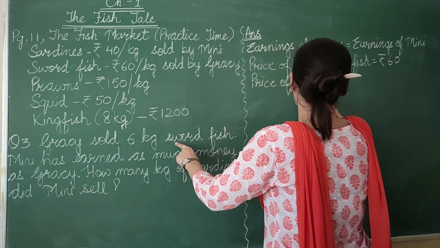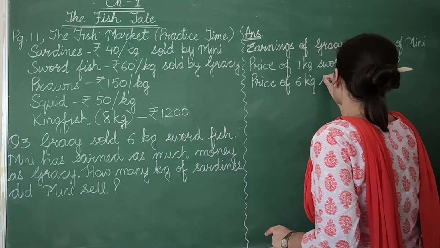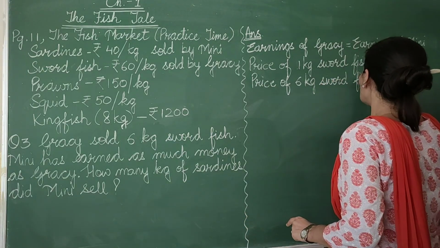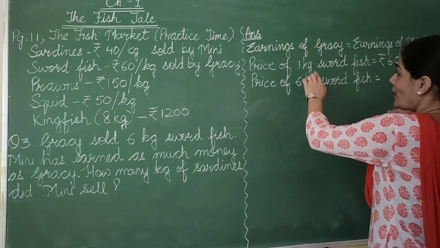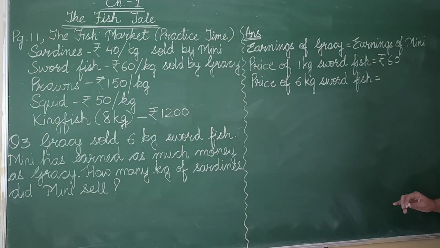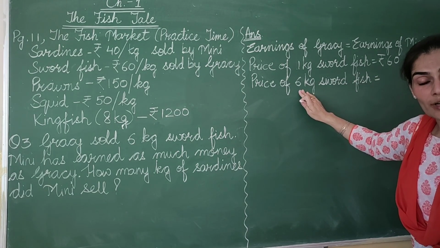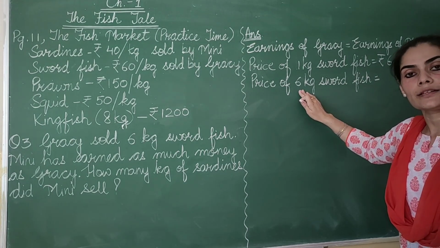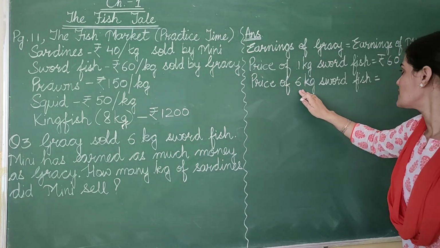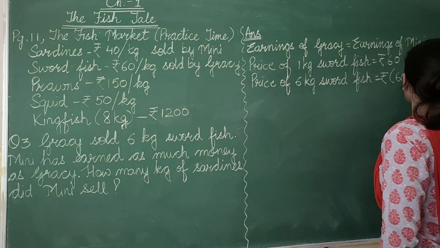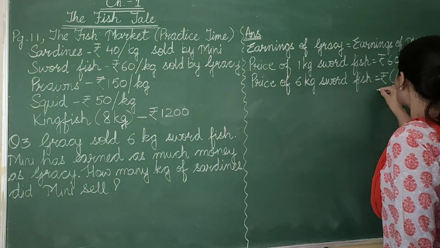So price of 6 kg swordfish will be more or less. If the price of 1 kg is rupees 60, price of 6 kg will be more. When we expect the answer in more, we multiply. So, rupees 60 will be multiplied by 6.